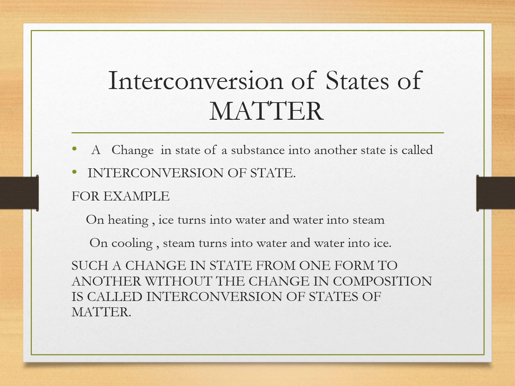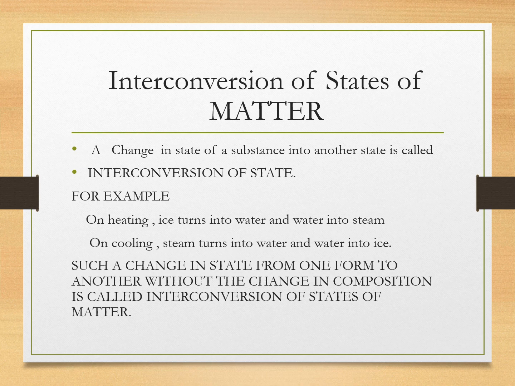Children, now we will take the next topic, that is interconversion of states of matter. Before taking the points, I would like to remind you that matter exists in three states. What are the three states? Solid, liquid and gaseous. For example, water exists in three states: ice, water and water vapor. Ice is the solid state of water, water is the liquid state of water and water vapor is the gaseous state of water.